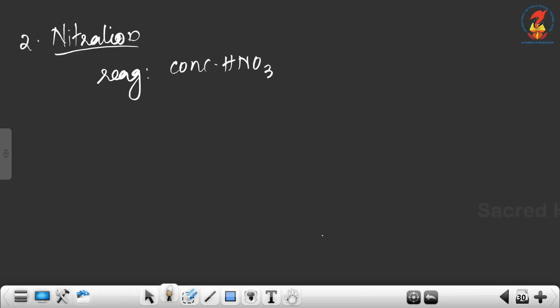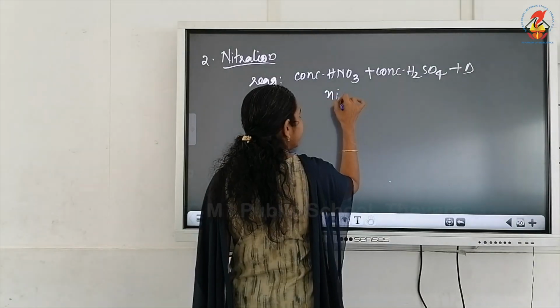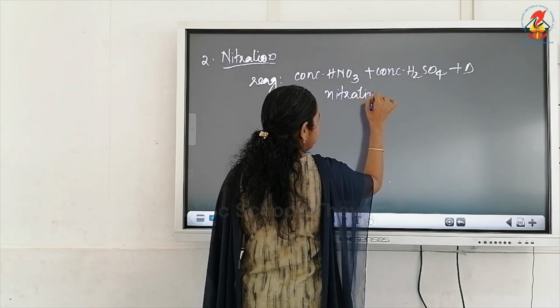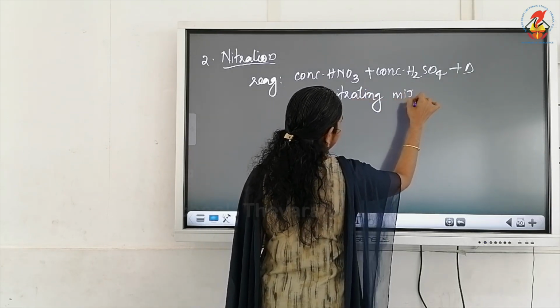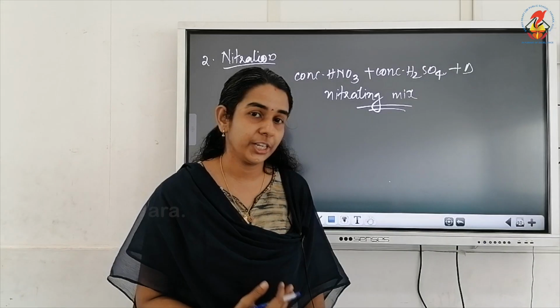A mixture of concentrated HNO3 and concentrated H2SO4, and very important, we have to heat it. This mixture is known as the nitrating mixture. So this is about the reagent that we use for nitration.